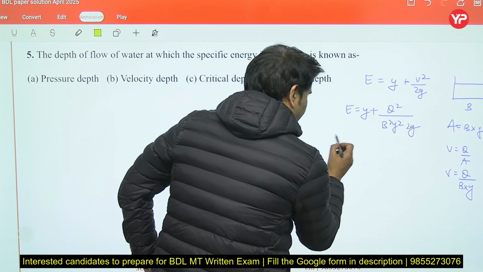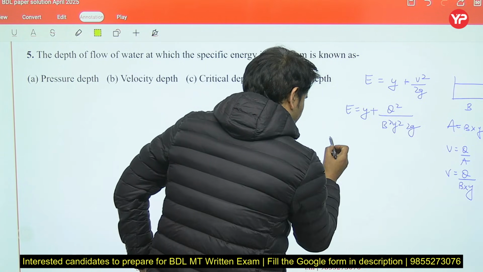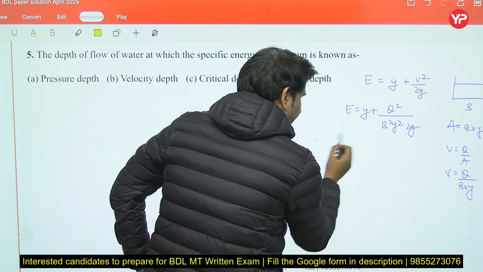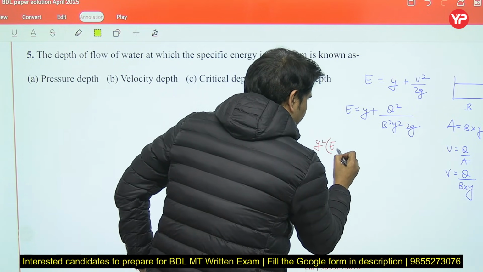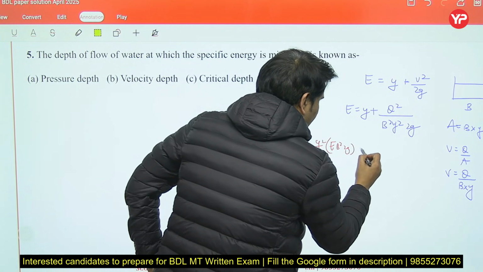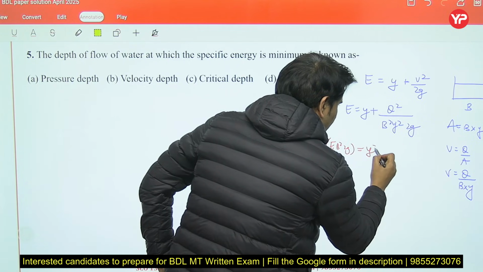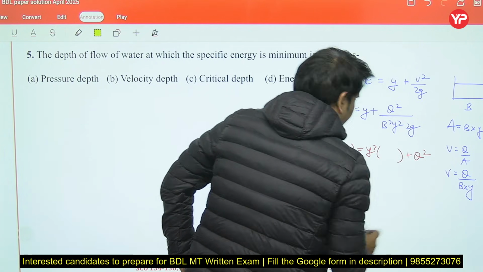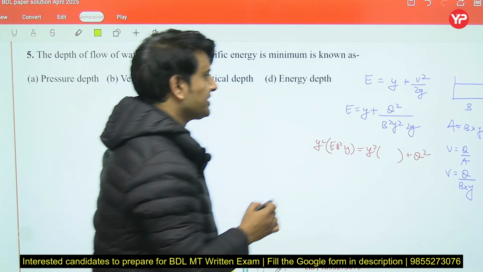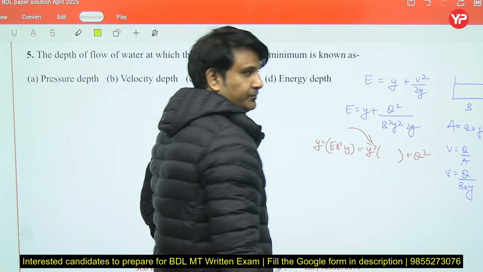We'll multiply this whole term to this side, and it will come out as Y square E B square 2G equal to Y cube, and all other portions are constant, plus Q square. As you can see, this equation is a cubic equation.